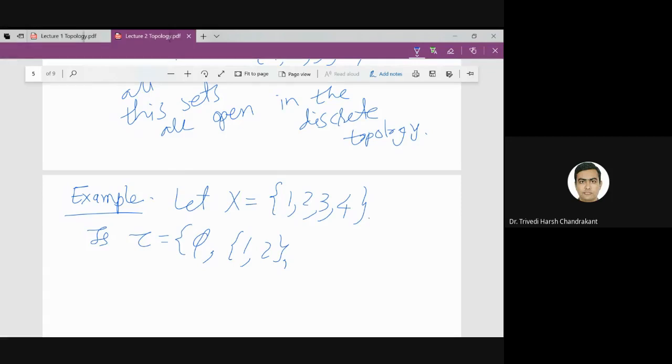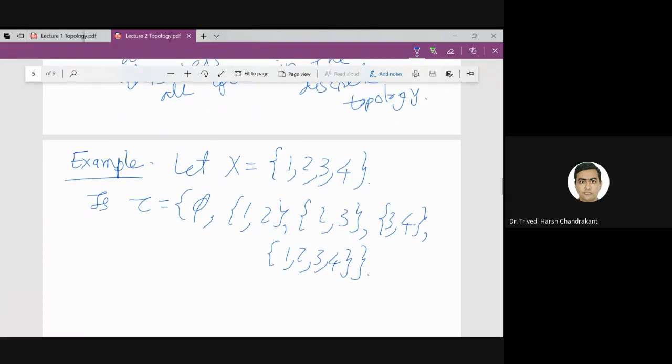So here the topology I am considering is on X, this set which has elements 1, 2, 3, 4, and I'm defining tau to be this collection.